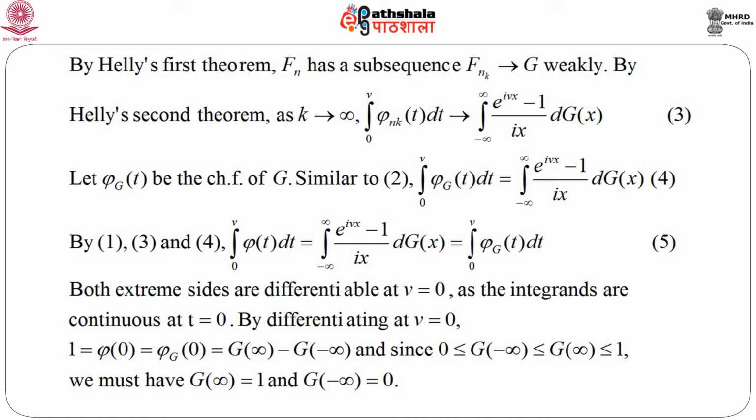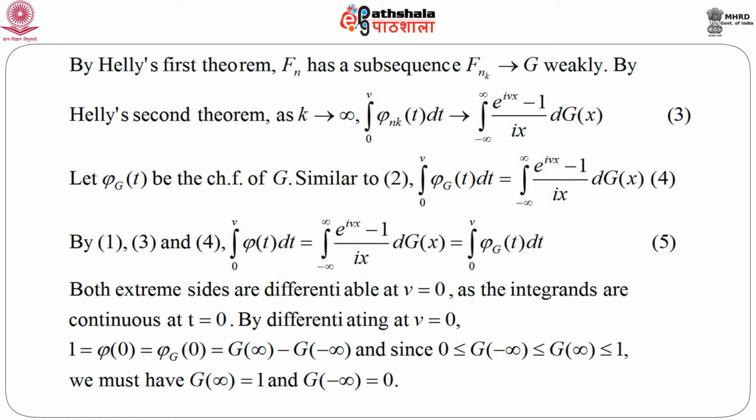Let small phi capital G t be the characteristic function of capital G. Now, similar to 2, that means the previous equation in the last page, 0 to v phi g t dt equals the same thing, using the same trick of Fubini's theorem, minus infinity to infinity integration e to the power I v x minus 1 by I x into d g x.